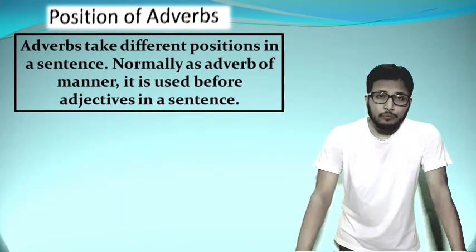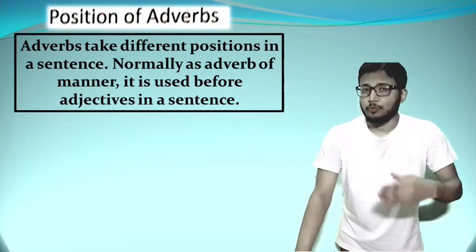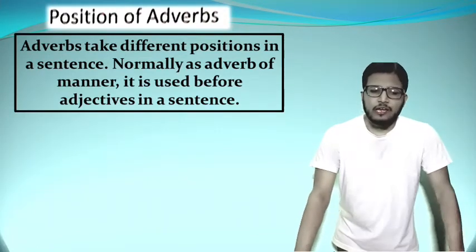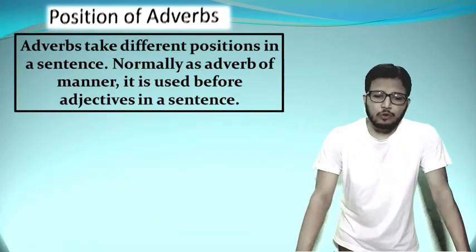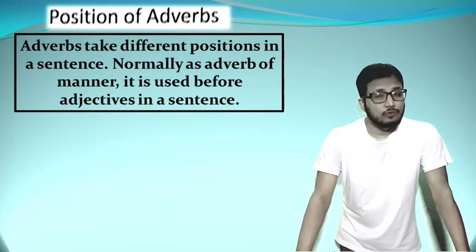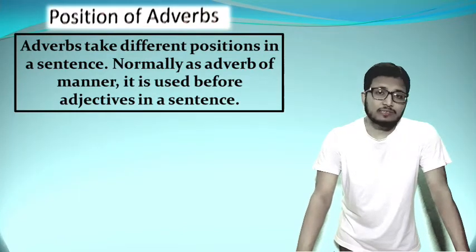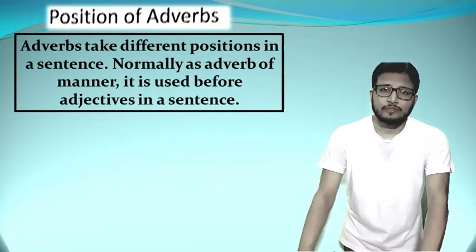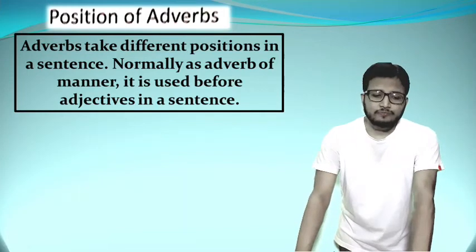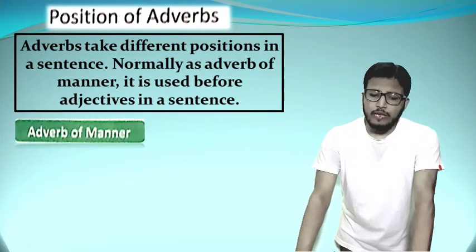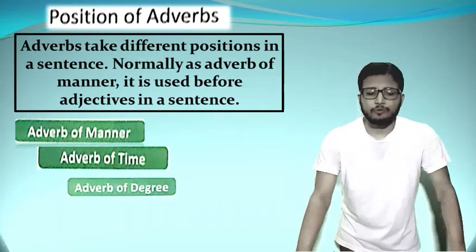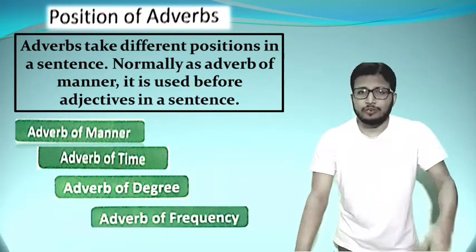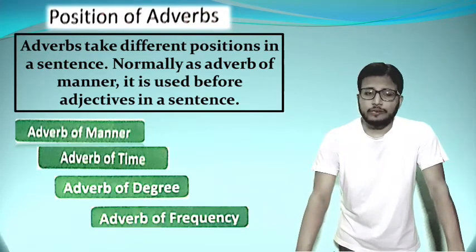So first of all we came to know what an adverb is and where it takes place. Adverbs take different positions in a sentence. Normally an adverb of manner is used before adjectives in a sentence. To know about adverbs, we should have a clear concept about adjectives too. In this chapter we will come to know how many types of adverbs there are: adverb of manner, adverb of time, adverb of degree, and adverb of frequency.